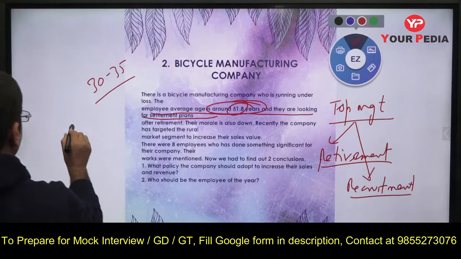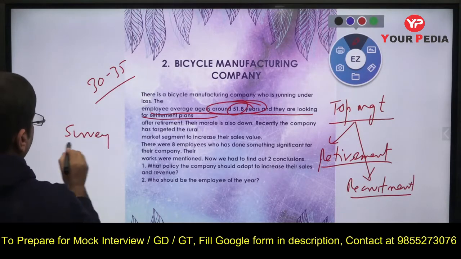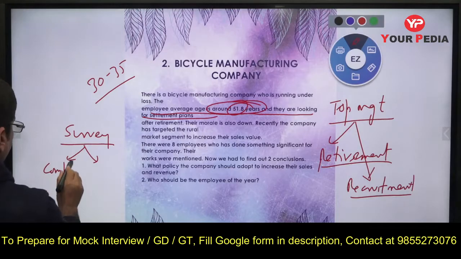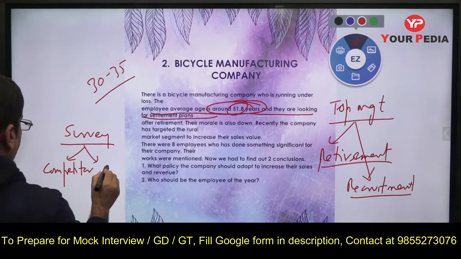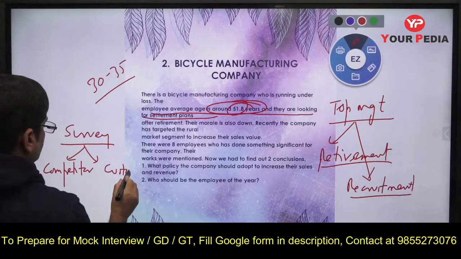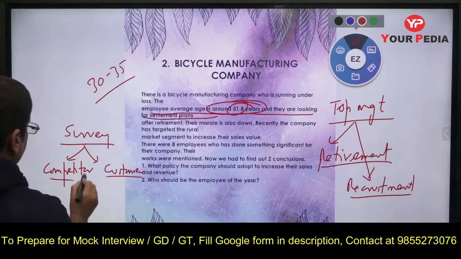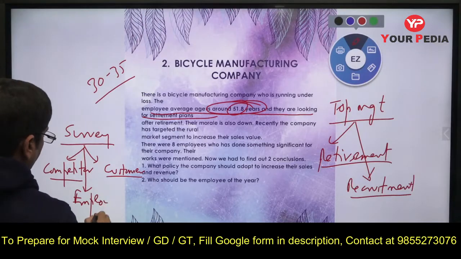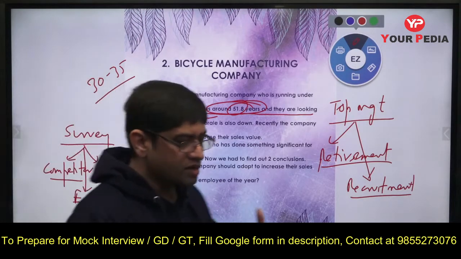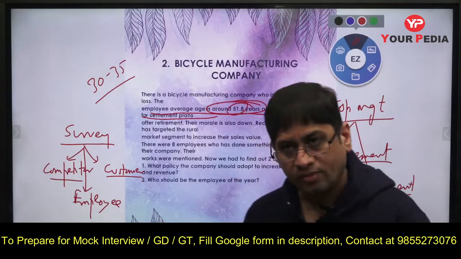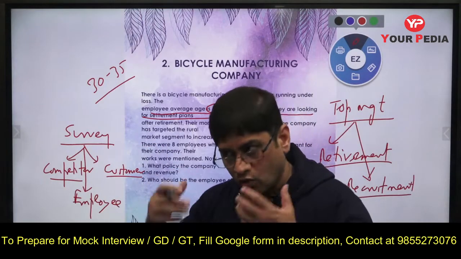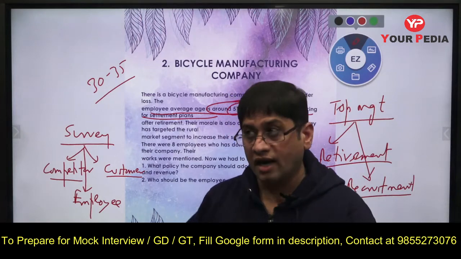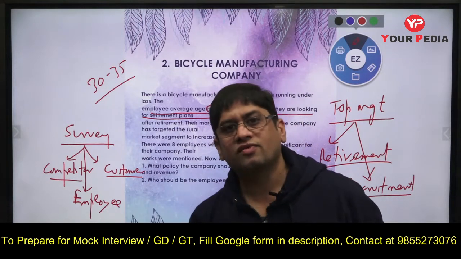So another thing is the survey. We need to conduct the survey. We need to think of our competitors, who our competitors are, and our customers. We need to see what our customers want. We need to do a survey of employees also, what they think, why we are not performing. So we need to get the information at these three levels: our own employees, what they think, our customers who will purchase our product, and the competitors. So a detailed survey will give you an idea.